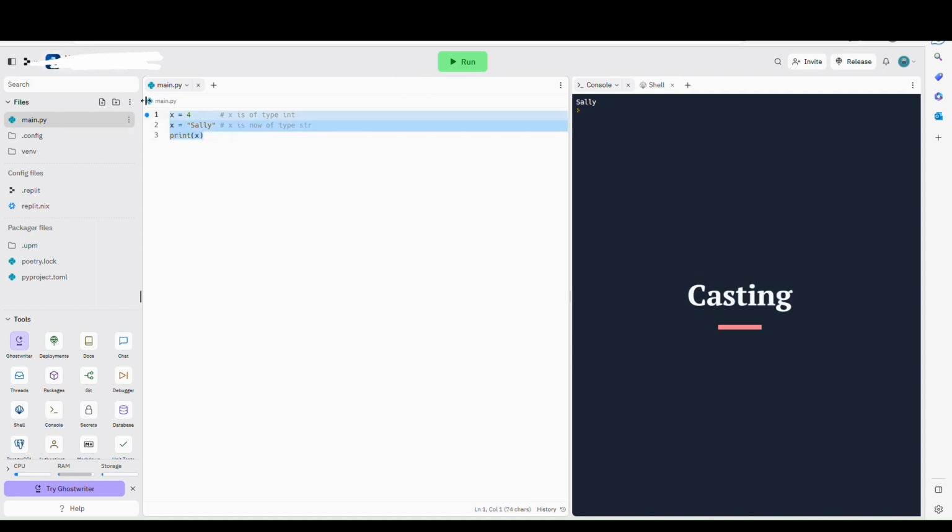Casting. If you want to specify the data type of a variable, this can be done with casting.